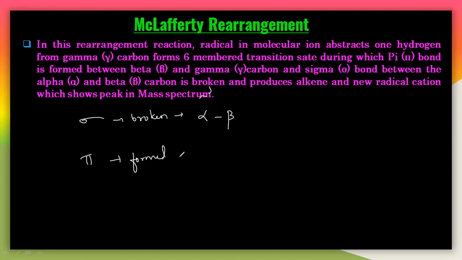The pi bond is formed again, between the beta and gamma here. That is the thing you have to understand in this McLafferty rearrangement reaction. Not only that particular rearrangement. I am talking about a particular alkene, so apart from the alkene, let us see another example. Let us take another example.